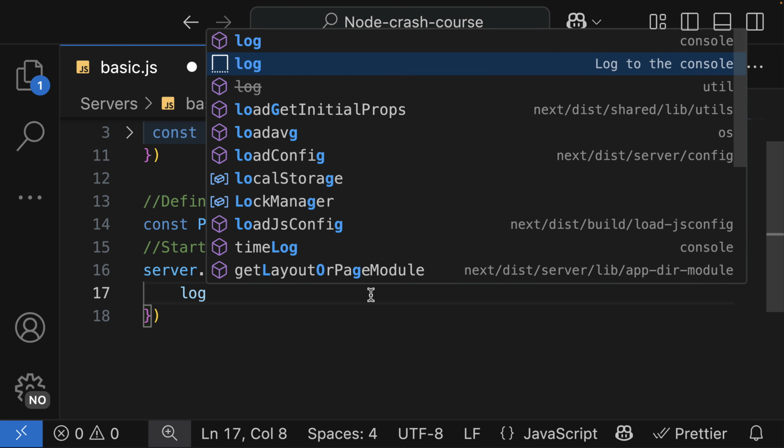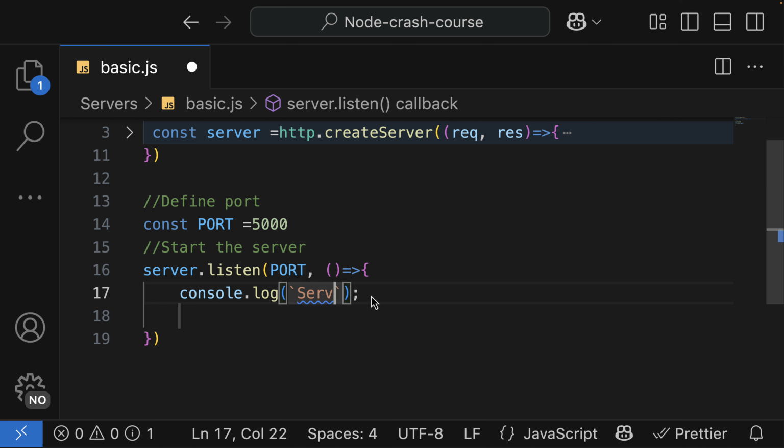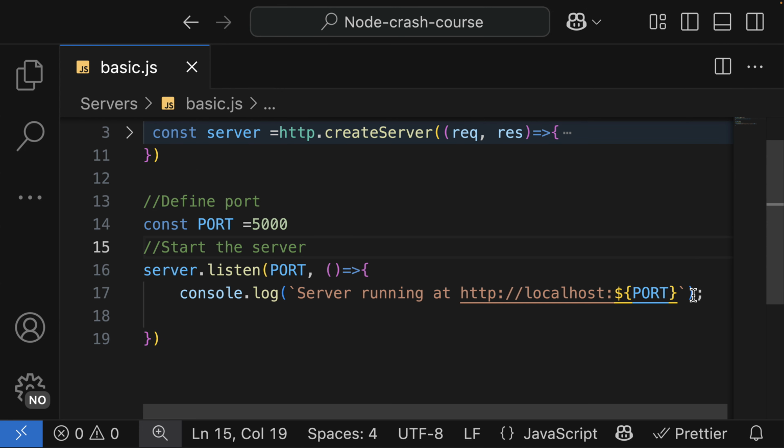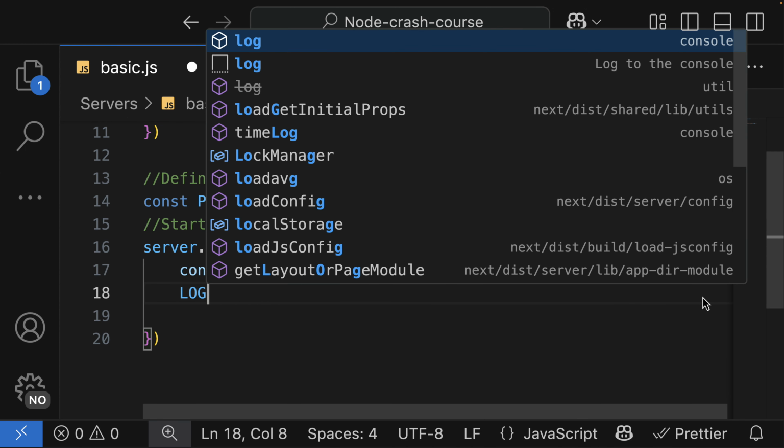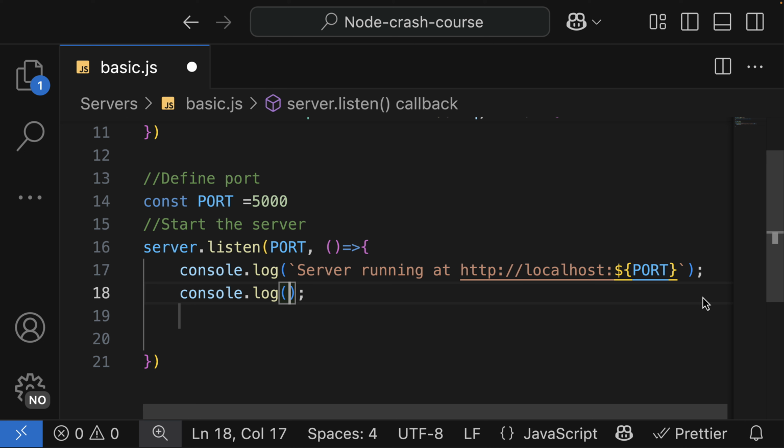So in here, I'm going to log by saying that server running at, then our server is going to run at localhost. So here I'm going to use http://localhost and then colon the port. In this case, that is line number 14. I'm going to inject the port. And let me provide additional information like how to shut down the server. I'm going to use something like press Ctrl+C to stop the server.